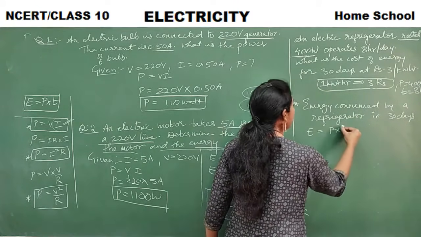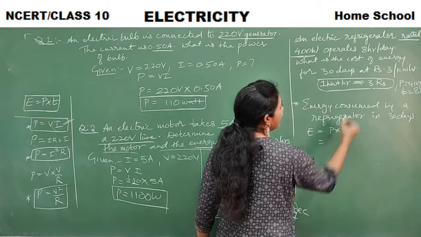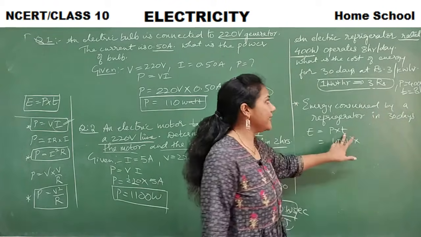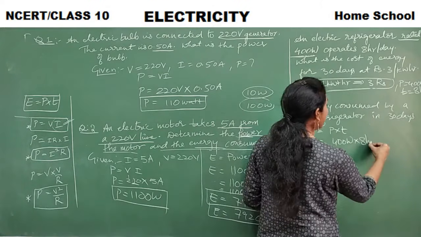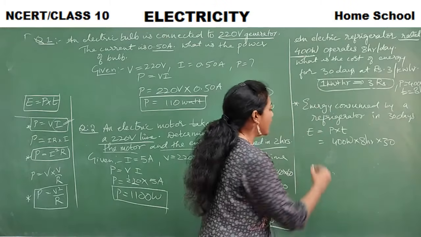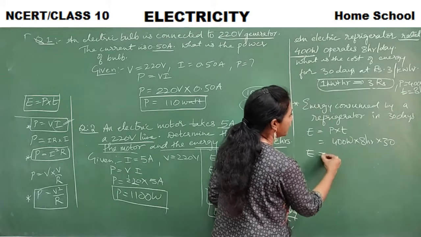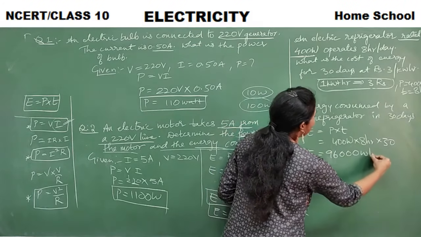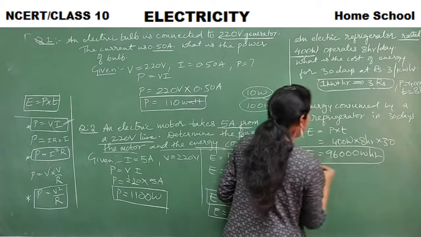It is power into time, right? So what is the power here? 400 watts that they have given. And what is the time? Time is 8 hours and 30 days they are asking. So into 30 I will do. So what is the total energy I will be getting? 96,000 watt hour. This much is the energy I will get.